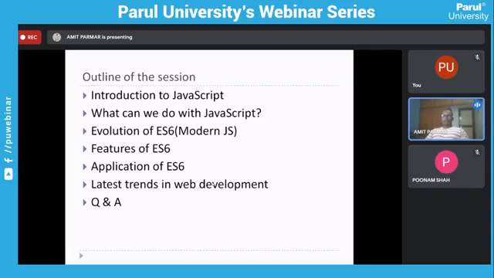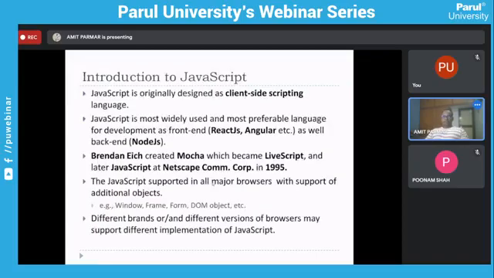So first, a small brief introduction to JavaScript. Those who are aware of JavaScript, as they have learned it in their curriculum, must be aware that JavaScript was designed as a client-side scripting language, right? So initially, when JavaScript started, it was considered a client-side scripting language. But these days there are certain libraries and frameworks which work on the server side as well.